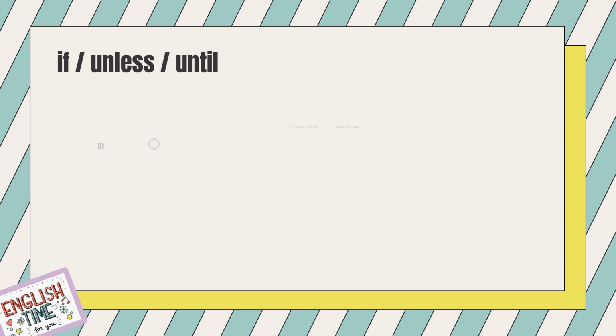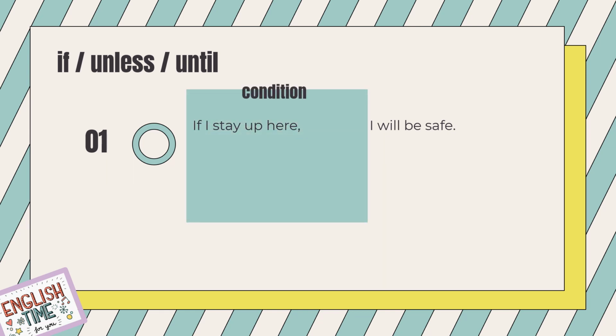Check out the first sentence. If I stay up here, I will be safe. This is our previous sentence, right? In the previous video. Yes, do you still remember what kind of sentence this is? Yes, this is a first conditional sentence. A first conditional sentence has a condition clause and a result clause. Yes, that's right. If I stay up here is the condition and the result is I will be safe.